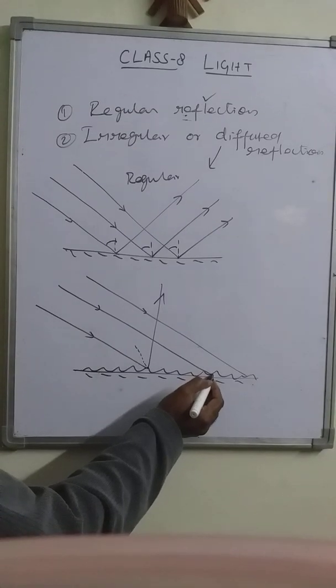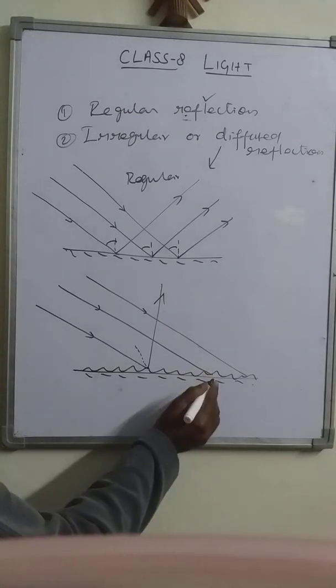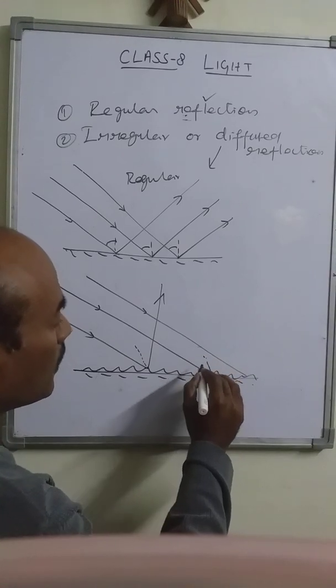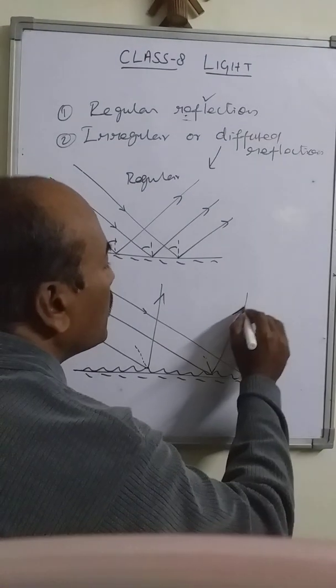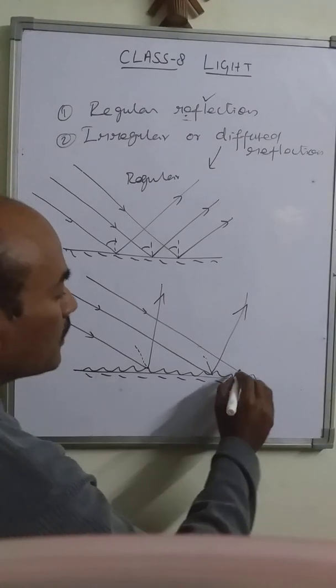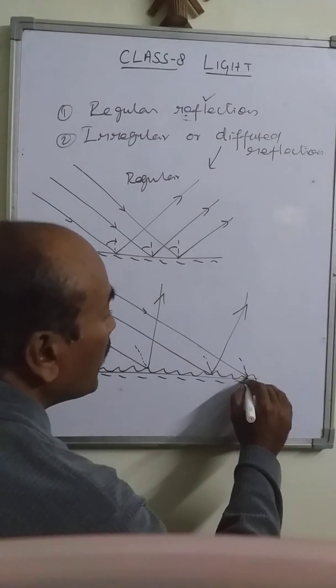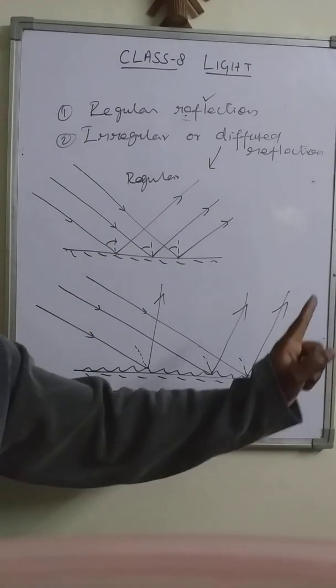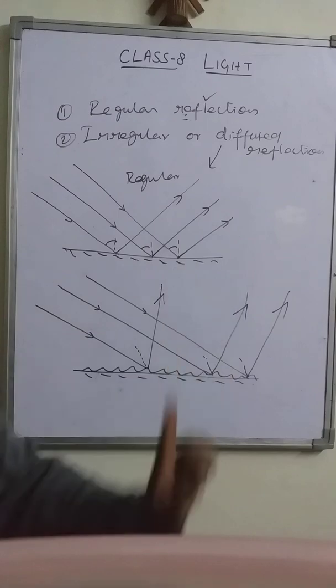Again here, coming to this point, it is striking this surface. Here the normal is drawn like this, and the light ray is here. And then this point, normal and reflected light rays. You see, are all the light rays reflected as parallel?